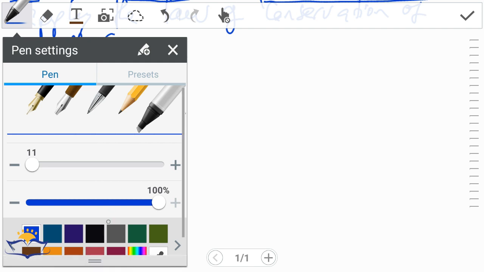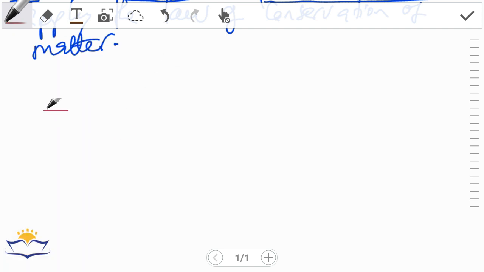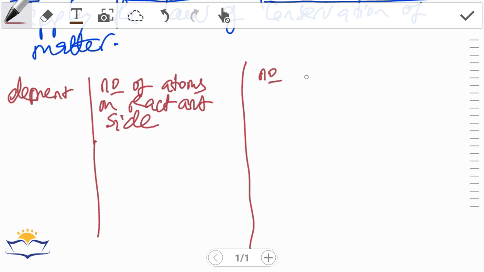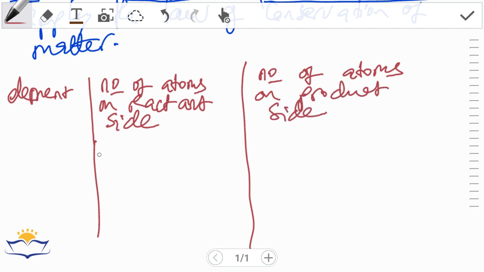As we have done before, guys, you just write a table with columns: element, then number of atoms on the reactant side, the number of atoms on the product side. That's it.